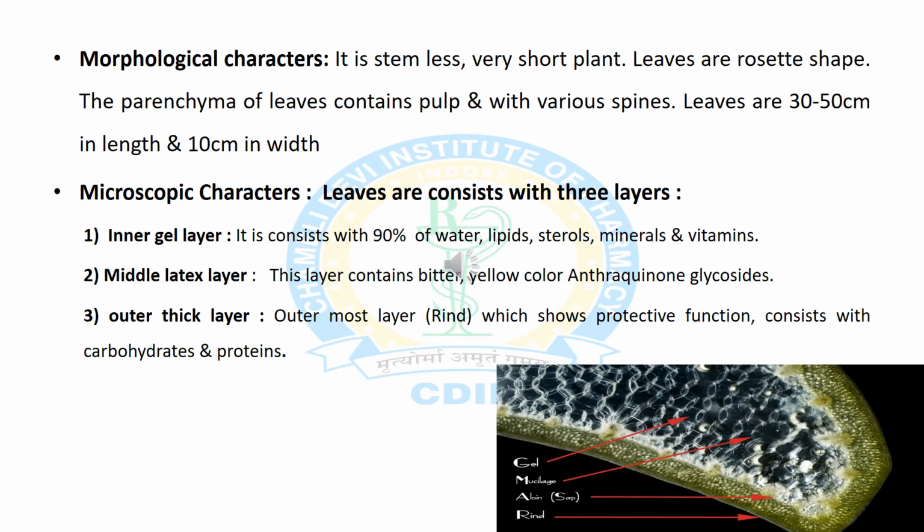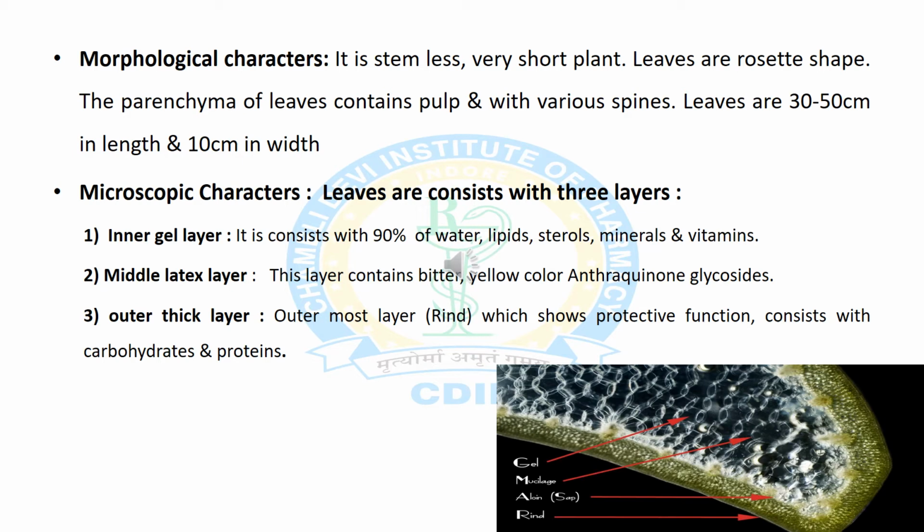Now we will discuss the morphological characters of aloe vera. It is a stemless, very short plant and the leaves are rosette in shape. The parenchyma of the leaves contains pulp with various spines, and the leaves are 30 to 50 cm in length and 10 cm in width.